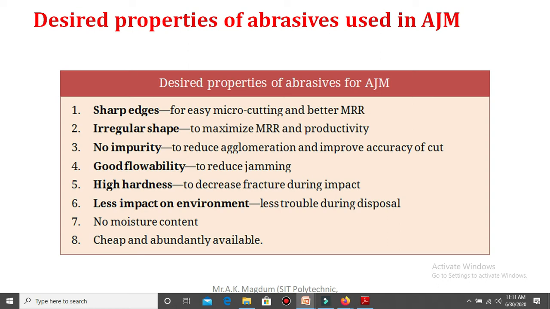Next, no moisture content. That is a very important thing. Whenever we carry out abrasive jet machining, there should be no moisture present in the abrasive particles. Only then can you easily maintain the surface finish and improve the accuracy. So moisture-free abrasive particles are very important in the abrasive jet machining process. Next, cheap and abundantly available.